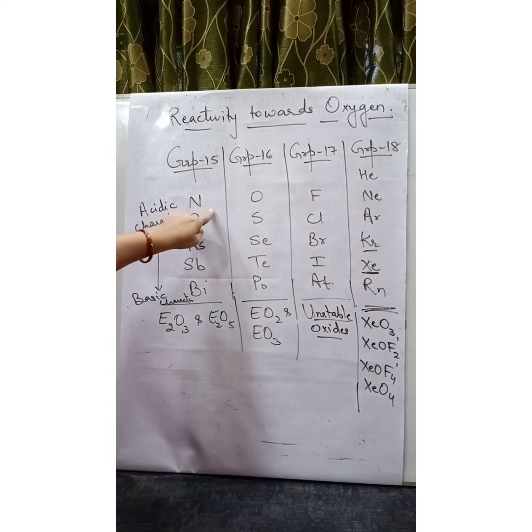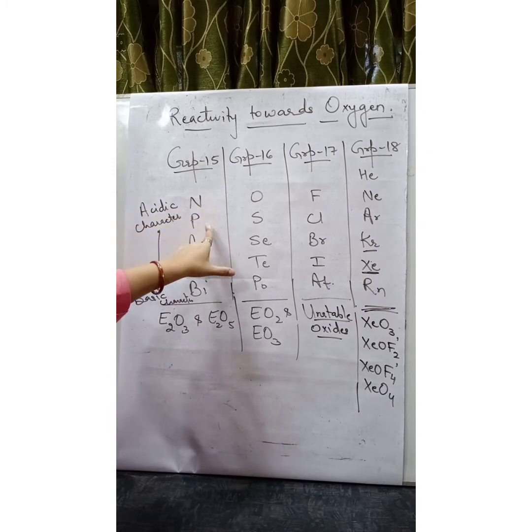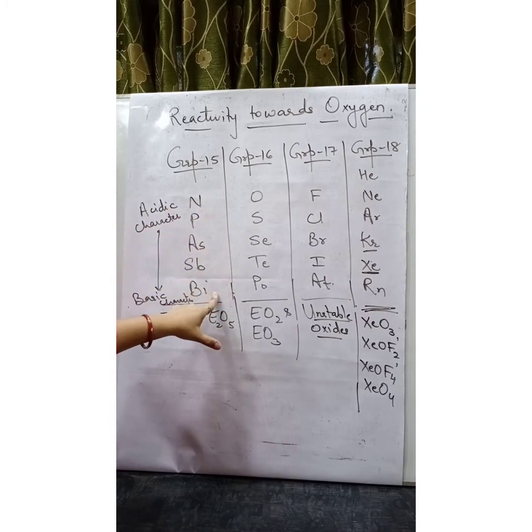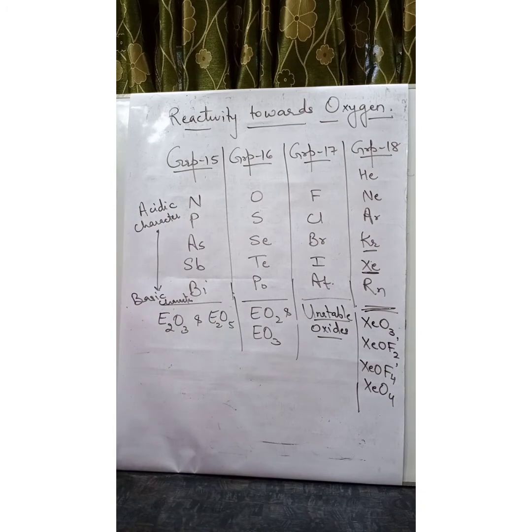That means if I take oxides of nitrogen, they show acidic nature, and slowly as you check the nature of bismuth oxide, you will find that the oxide is basic in nature. Now, why is this happening?